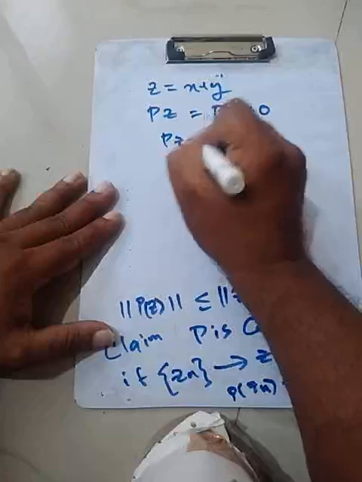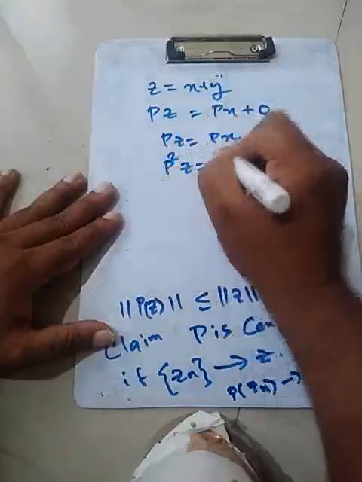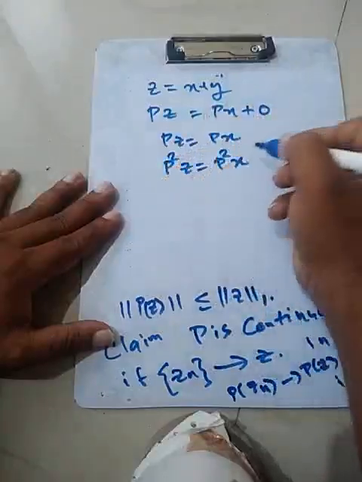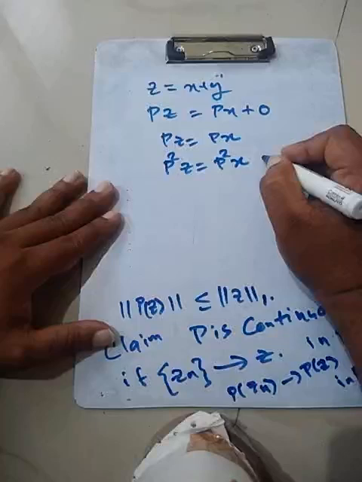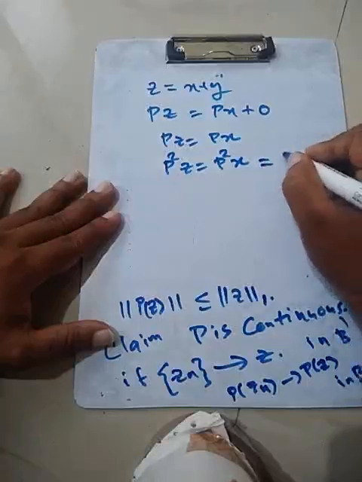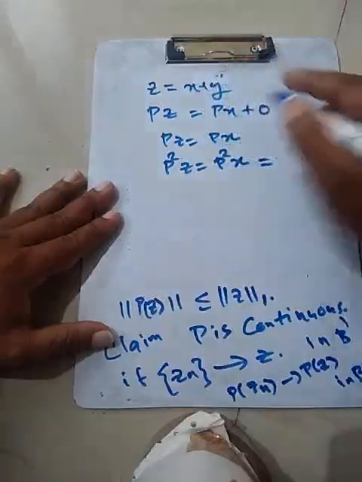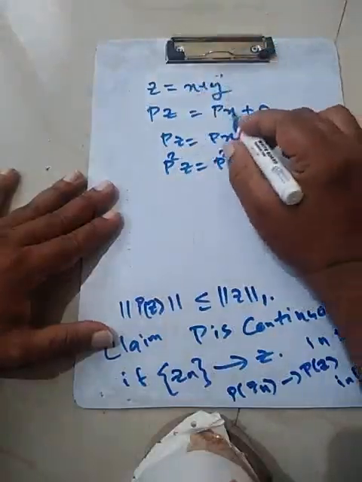So P of Z is P of X, and P square of Z is P square of X. The point is that in an algebraic projection, X is equal to P of X.